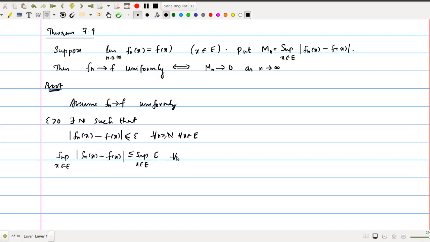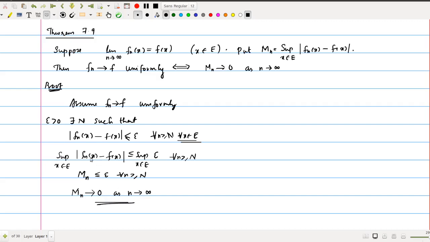This is true for all n greater than or equal to N. As we take the supremum, we can neglect the for all x belongs to E, since the supremum doesn't depend on that x. Now this is termed as Mn. It is the notation. Supremum over x belongs to E of modulus fn minus f is Mn, then Mn is less than or equal to epsilon for all n greater than or equal to N. What is the meaning of this? This is Mn tends to 0 as n tends to infinity.